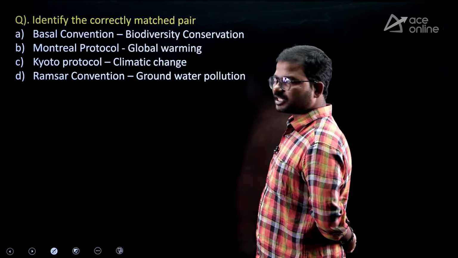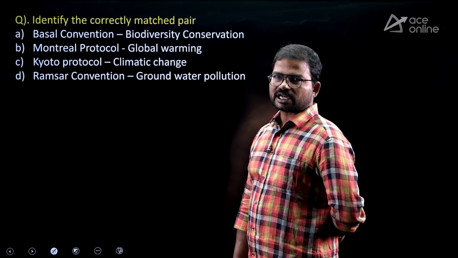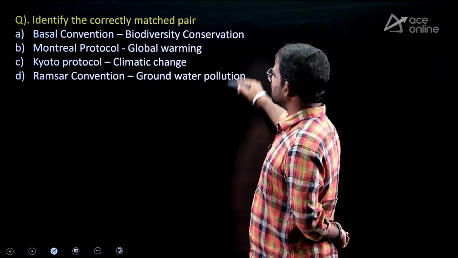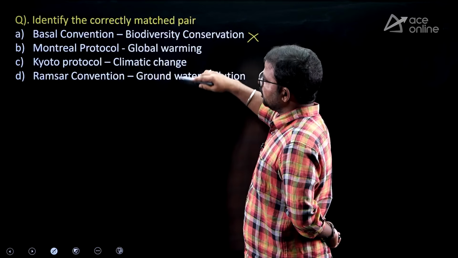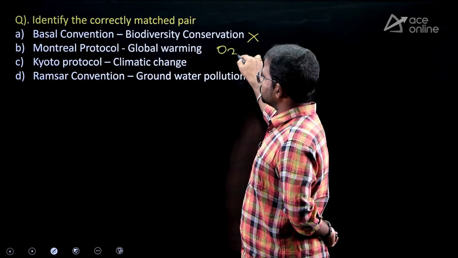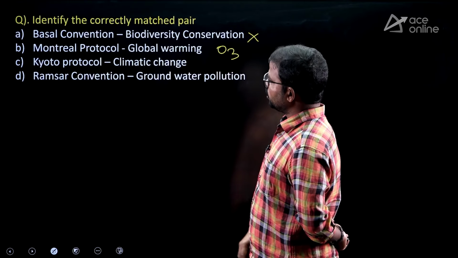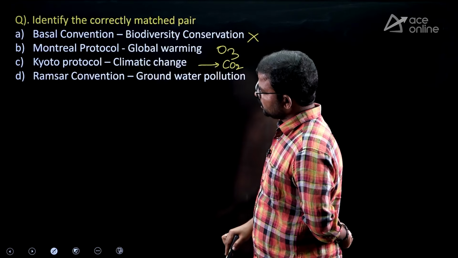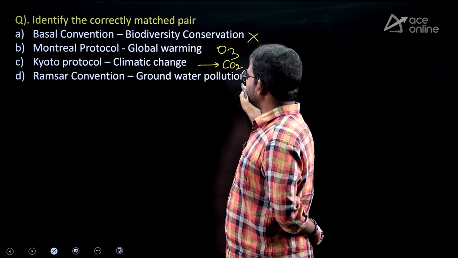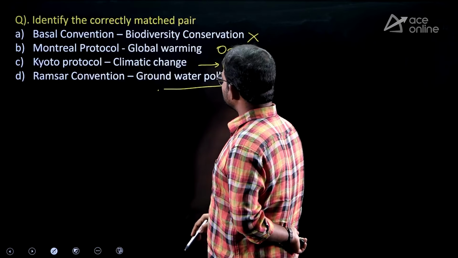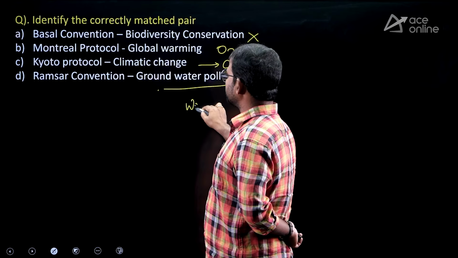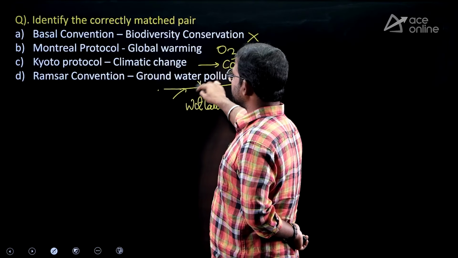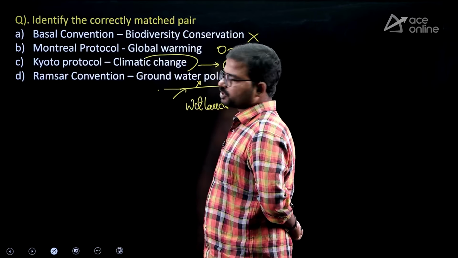Basel Convention is related to transboundary movements of hazardous waste. So hazardous waste, not biodiversity conservation. Montreal Protocol concerns ozone, not global warming. Kyoto Protocol concerns reducing greenhouse gases. Ramsar Convention concerns protection of wetlands, but here they mention groundwater. That's why the correct option is option C only.